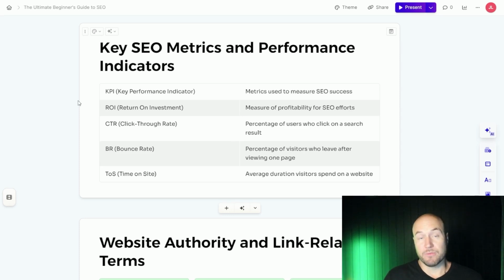Now, some key metrics and performance indicators. When you're looking at an SEO campaign, KPI is key performance indicator, ROI is return on investment, CTR, click-through rate, BR, bounce rate. Most times this is just viewed as a percentage. And then time on site is how long somebody spends on your website. These are metrics a lot of times that you'll see in general for a website project, but also you'll look at some of these in a tool like Google Analytics.